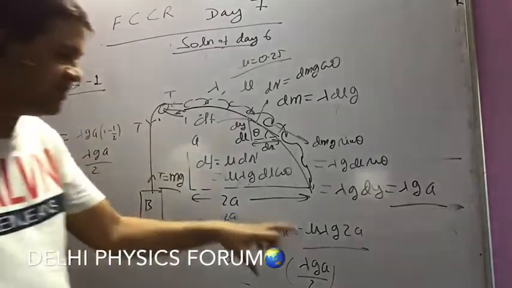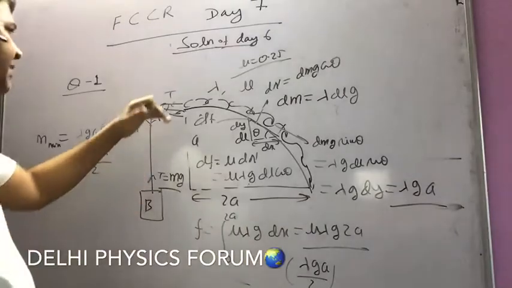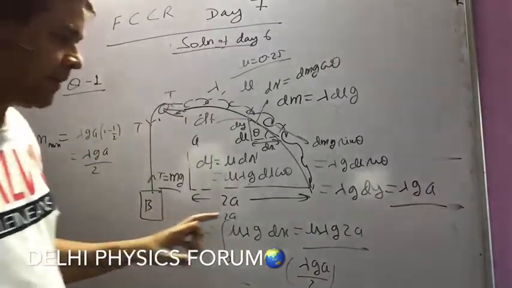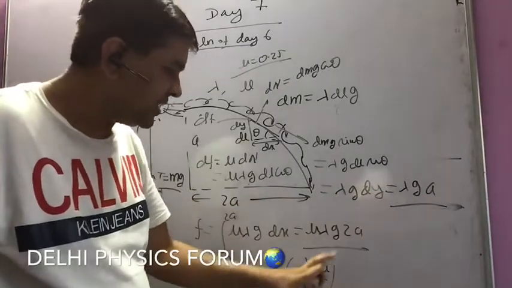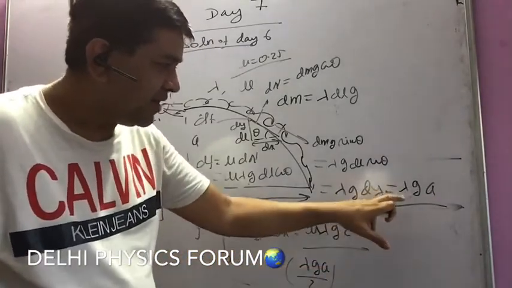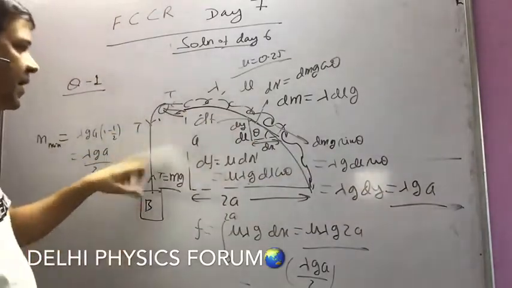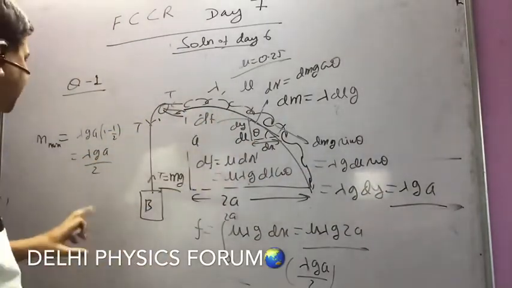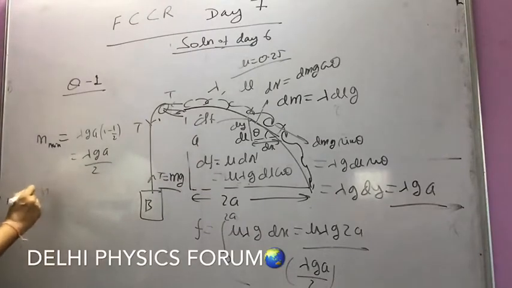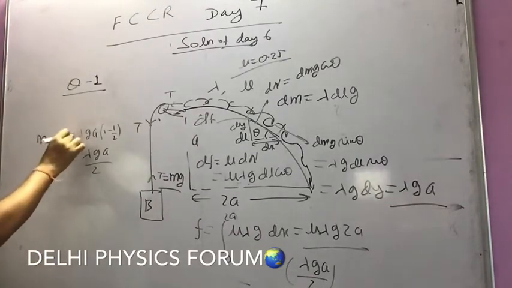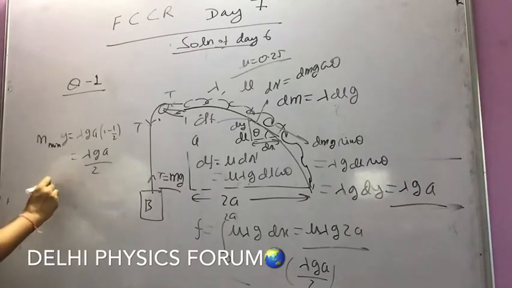And then if it exceeds this value, lambda GA, then it will have the tendency to come down, and then the friction will be opposing it. So ultimately, M minimum into G will be equal to this, so M minimum will be lambda A by 2.